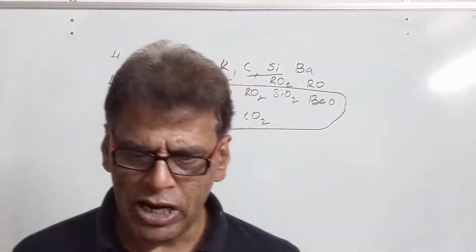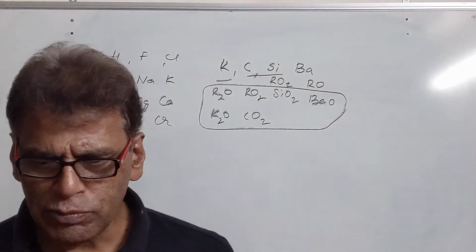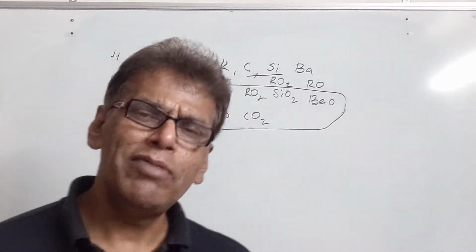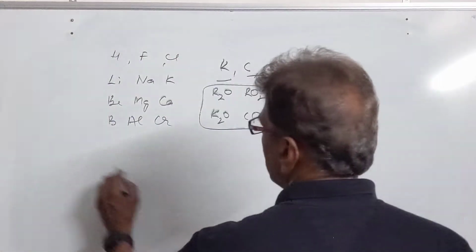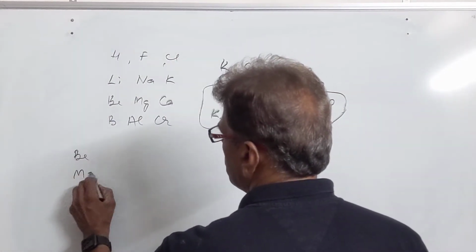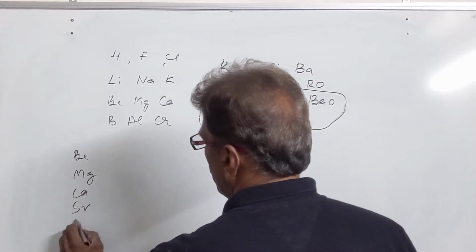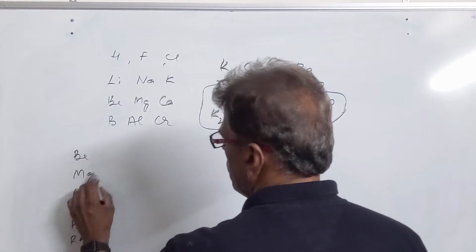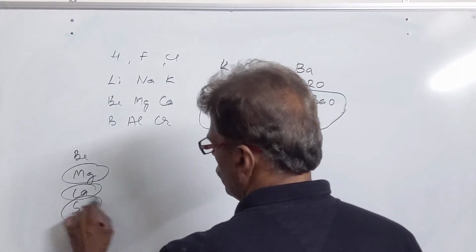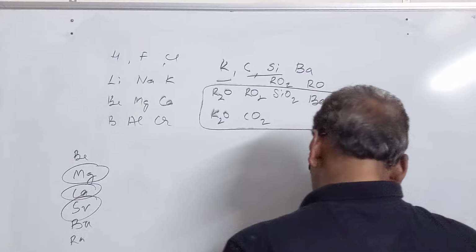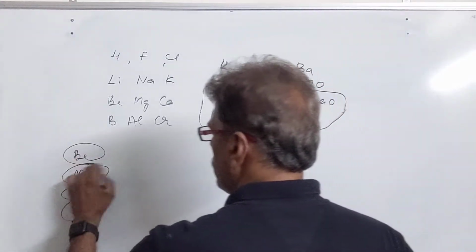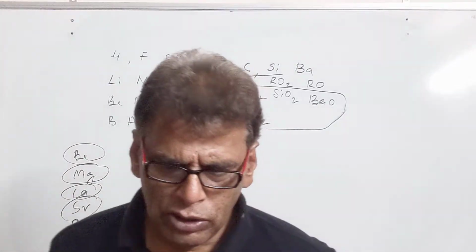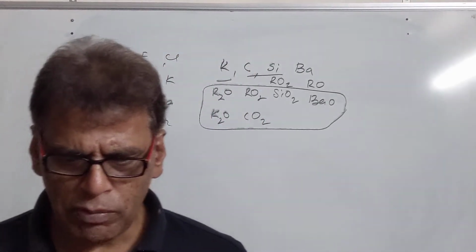Then name two elements which you would expect to show chemical reactions similar to magnesium. So these are the elements of the same family. Calcium and strontium have properties similar to those shown by magnesium. Although beryllium, due to its small size, has some different properties from magnesium. So these two elements have similar properties.